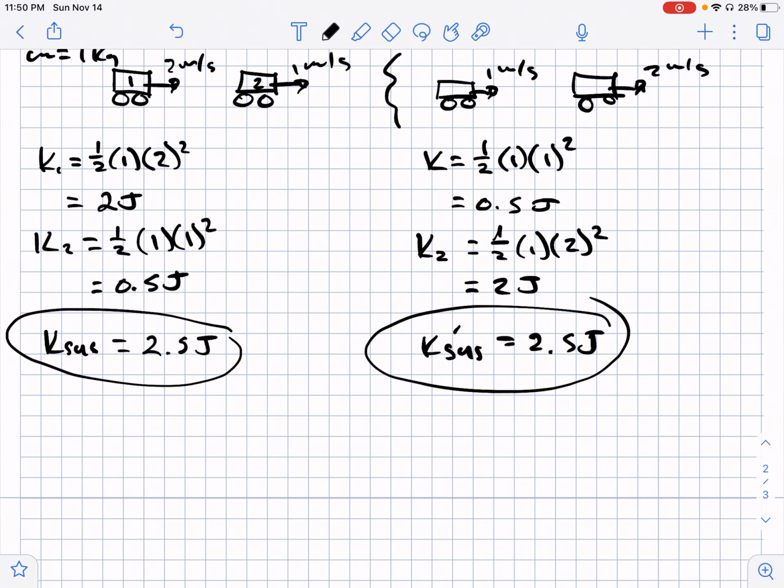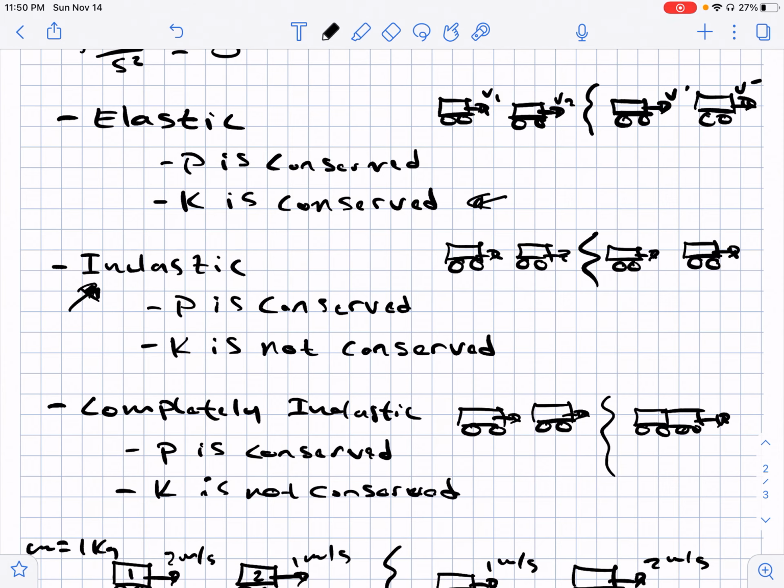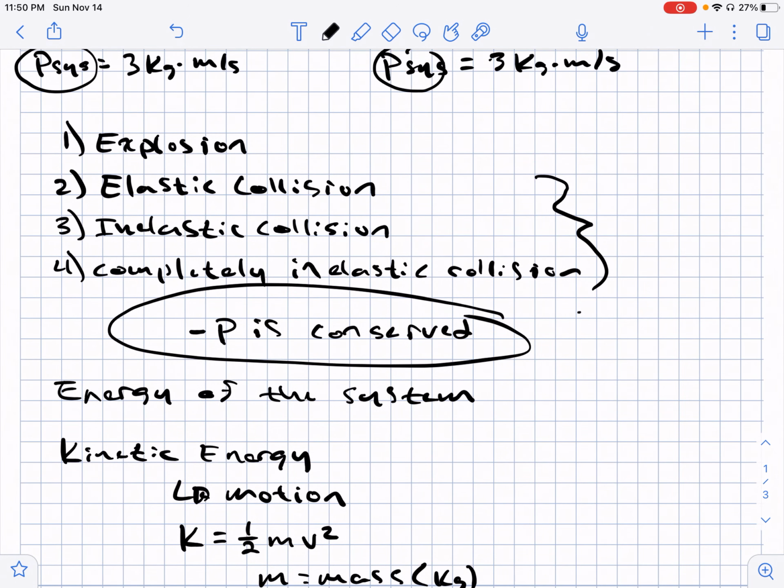So if I was asked to classify this collision, it would be an elastic collision. And the reason why I know it's elastic is because the kinetic energy of the system stayed the same. And so that's how we go through and label these different types of collisions. We have to look at the energy of the system. What's happening? Is the energy conserved or is it not conserved? Are they sticking together? That's how we classify these different types of collisions. But in all these different types of collisions, your momentum will always be conserved.